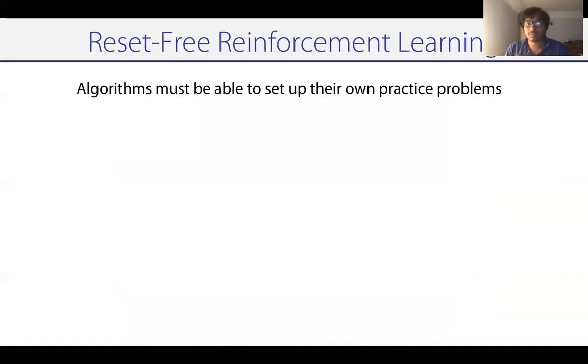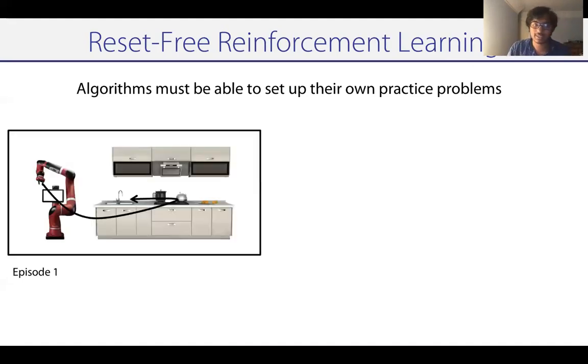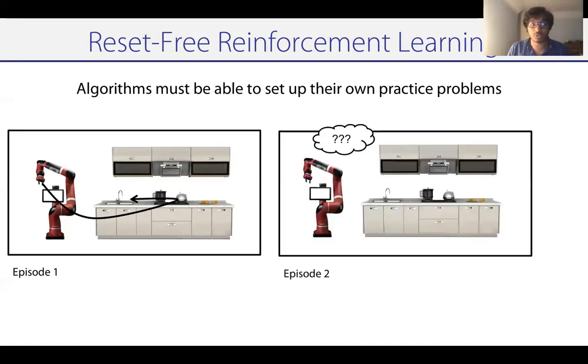If we need algorithms for reset-free reinforcement learning, we need them to be able to set up their own practice problems. What do we mean by this? Let's consider, for example, a robot in a kitchen. If a robot in a kitchen is trying to put this kettle into the sink, let's say in the first episode, it tries to put the kettle into the sink. Now, at the end of the first episode, let's say it's put the kettle in the sink, then it needs to figure out what it's going to do next. Now that the kettle is in the sink, where do I move the kettle to next so that I can practice appropriately and keep getting better at the task at hand?